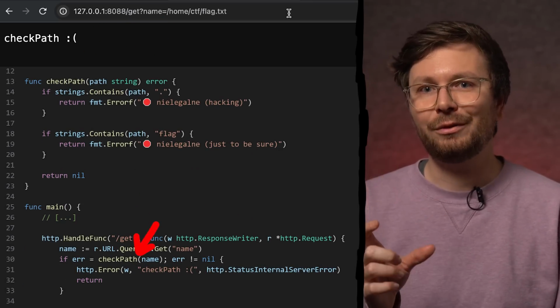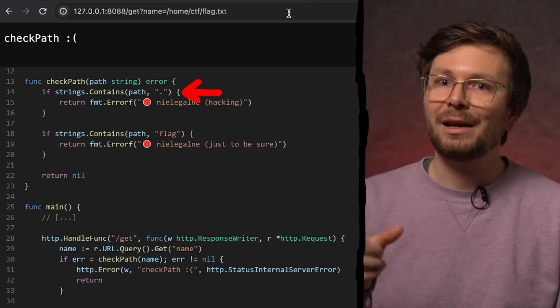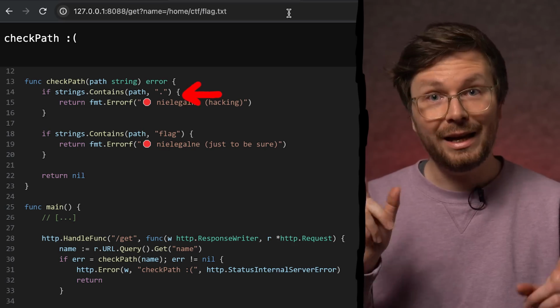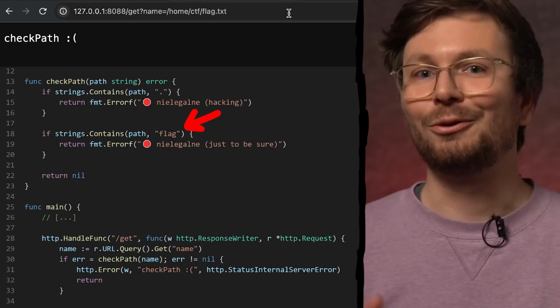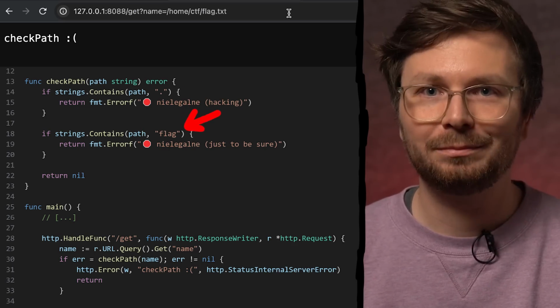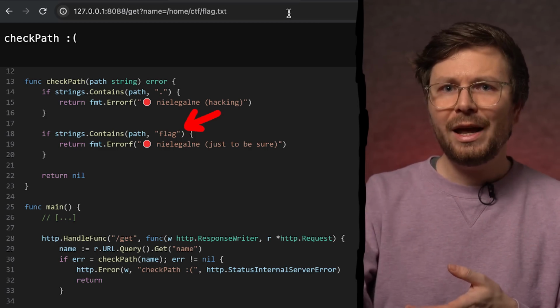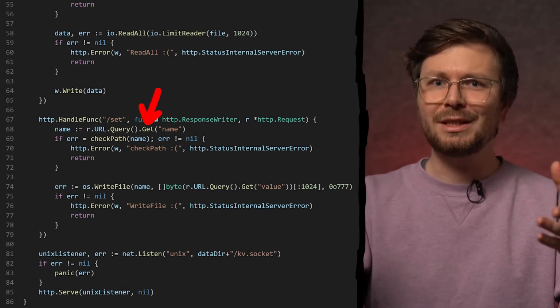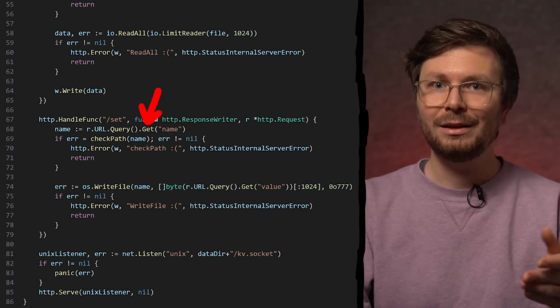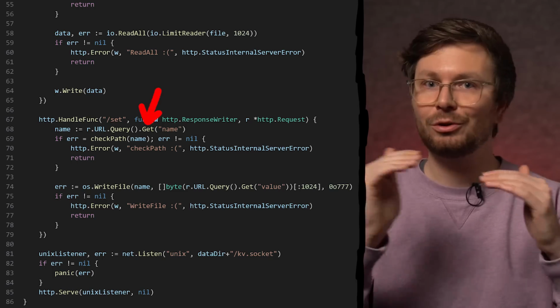There's this check path function, and it checks that the file path does not contain a dot and does not contain the string flag. So flag.txt fails both checks. Of course, there were ideas if we can somehow get a symlink to the flag, or we could use the set function, because obviously there's an arbitrary file write as well.